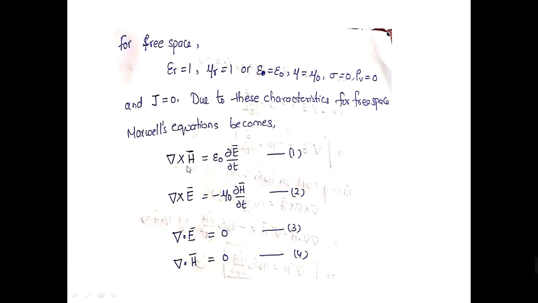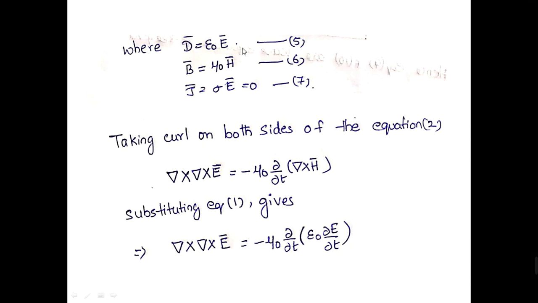You can see del cross H is equal to epsilon dou E by dou T, del cross E is equal to minus mu naught dou H by dou T, del dot E is equal to 0, del dot H is equal to 0. These are the Maxwell's equations for free space, where electric flux density is equal to epsilon E, magnetic flux density is equal to mu naught H, and current density is equal to sigma into E. Since it is free space, current density is 0.